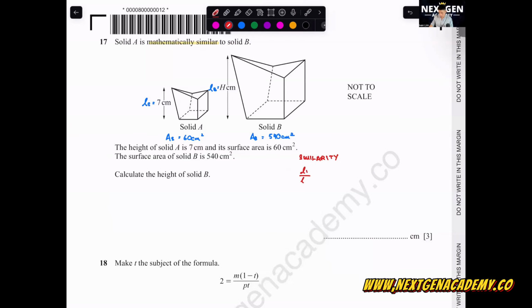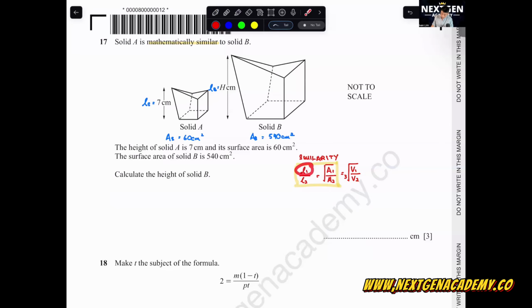You use L1 over L2 equals to the square root of area 1 over area 2. Then volume 1 over volume 2, you're going to cube root here. Normally they will ask you to compare between two. For this question, they're asking you between length and area. So as long as you put the values into the positions here, you can get the answer already. So what am I going to put?